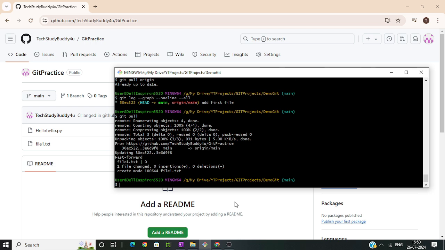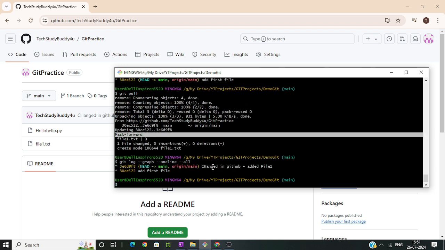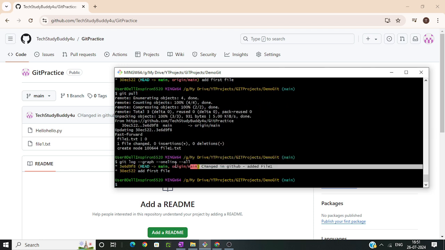With git pull, you would notice that one file change is being shown, that is this file, one addition. It is showing the difference. A fast forward happened and the changes are already there, it's already auto merged, since I did a git pull. So now what I will do, I'll add another file.